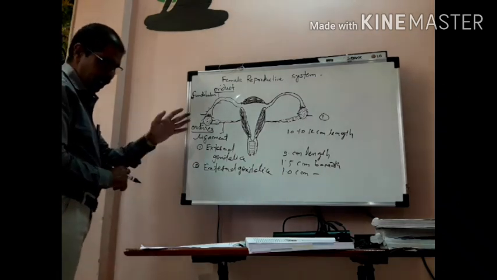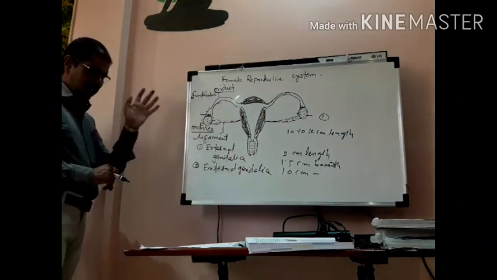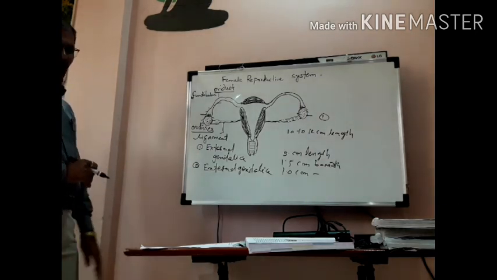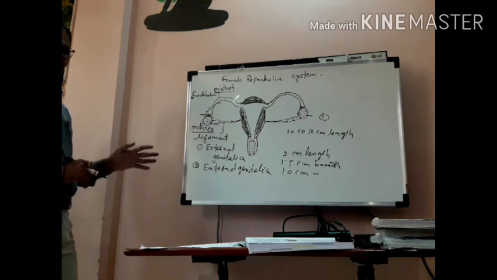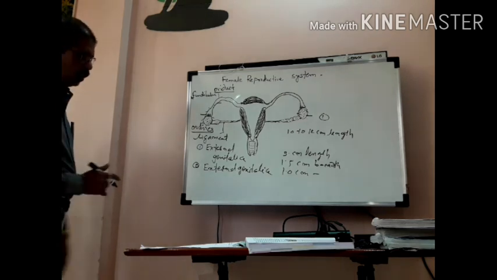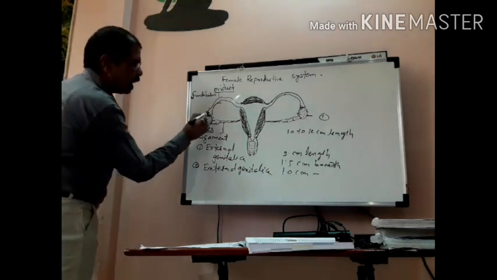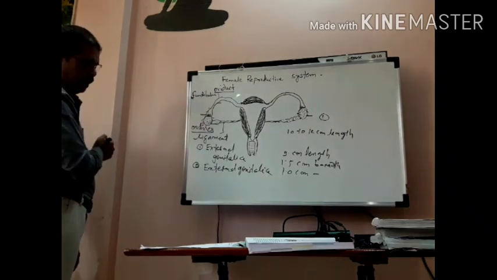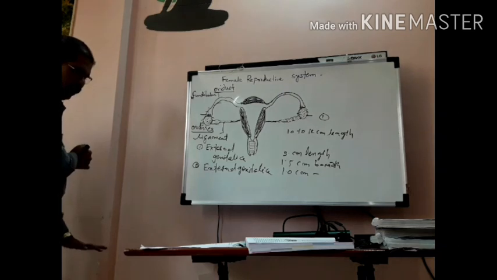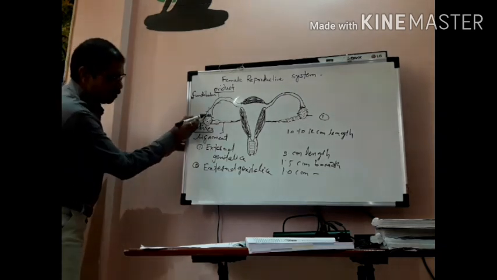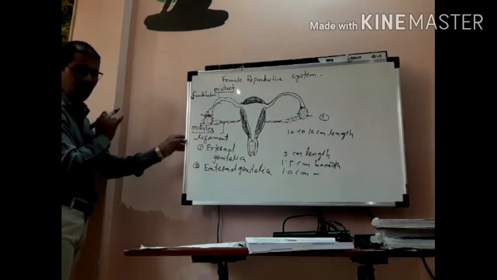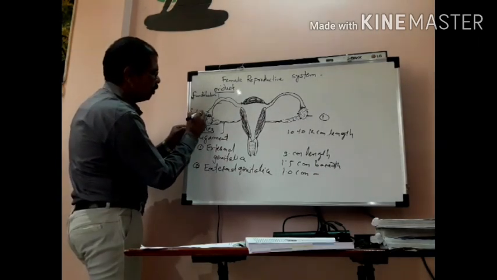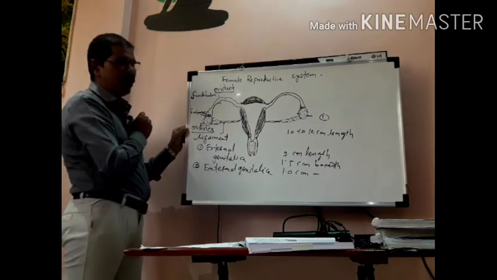It is a funnel-shaped part of the oviduct, and it is present near the ovary. Actually, this finger-like structure is called the fimbriae. इसे फिम्ब्रे कहते हैं.